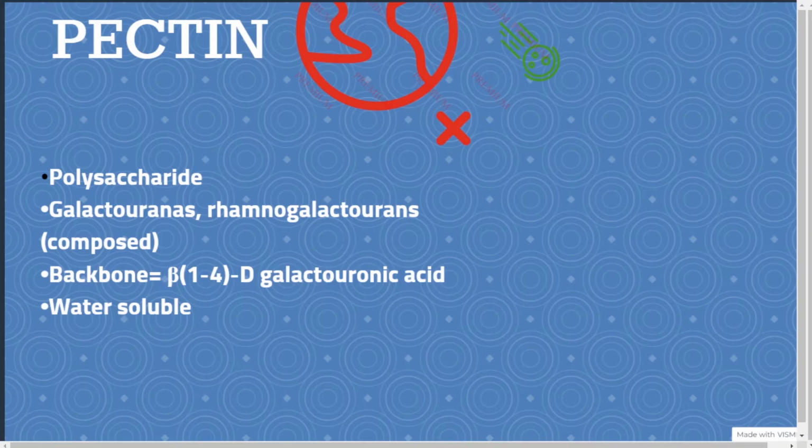And this high methoxy pectin, you know what? It is water soluble, and it forms gel in acidic condition. High methoxy pectin forms gels under high acidic condition. Talking about low methoxy pectin, it forms gel in the presence of calcium, not in acidic condition. Low methoxy pectin forms gel under calcium presence. Simple as that.